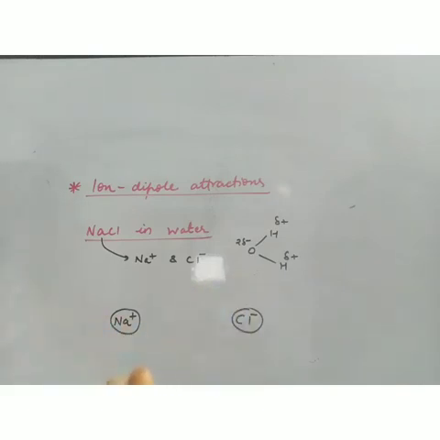So when NaCl is dissolved in water, it dissociates into Na plus and Cl minus. Now what will happen? This is a positive ion. So what will this positive ion do? It will attract the negative end of the water molecule. So the water molecules will surround Na plus like this.